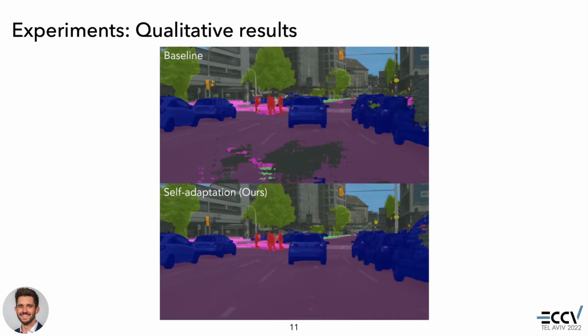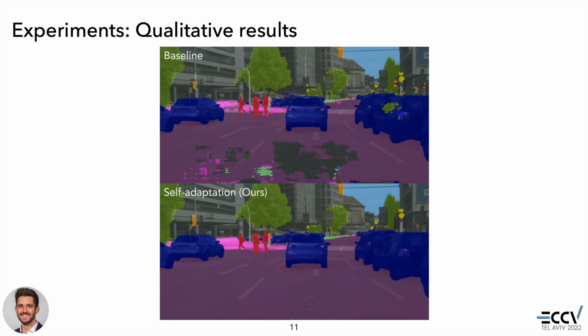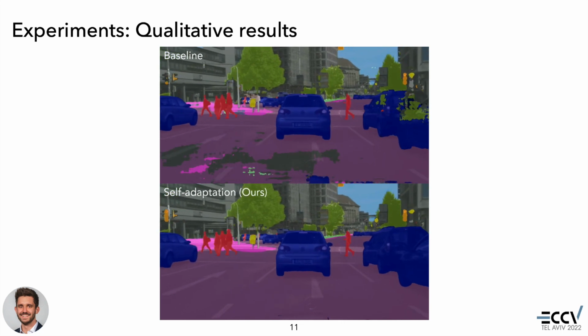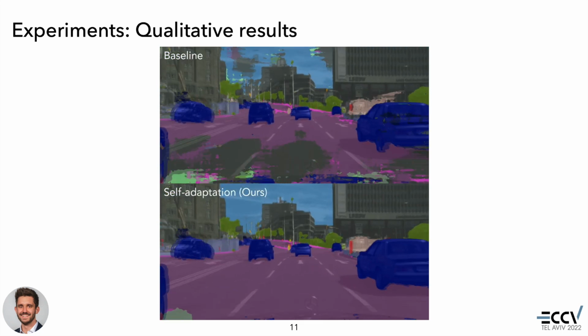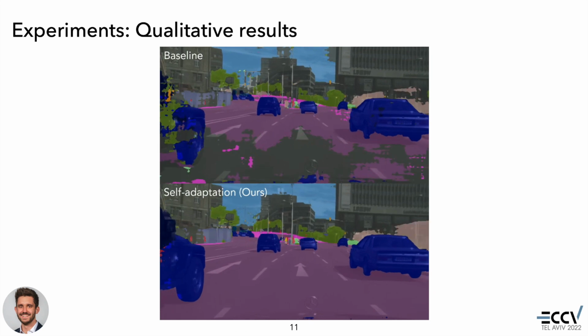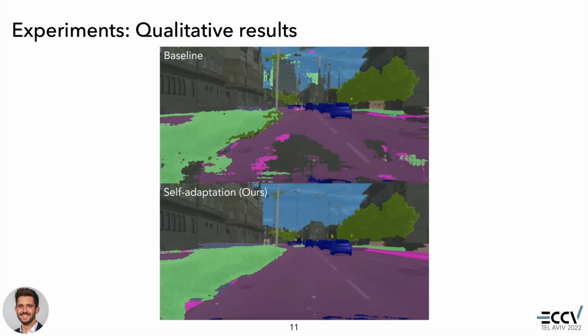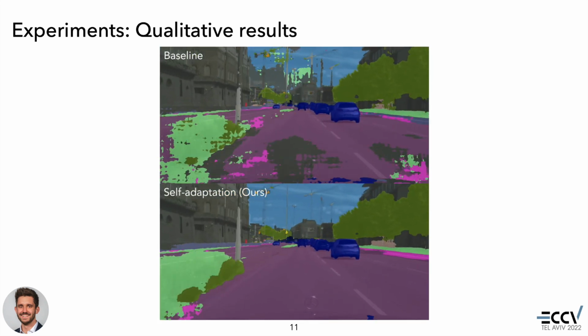In the following, we visualize the performance gain of self-adaptation on a video sequence taken from the Cityscapes dataset. We observe a clearly perceivable improvement over the baseline, especially in terms of image boundary consistency. Our approach exhibits more homogeneous semantic masks with visibly fewer artifacts than the baseline.